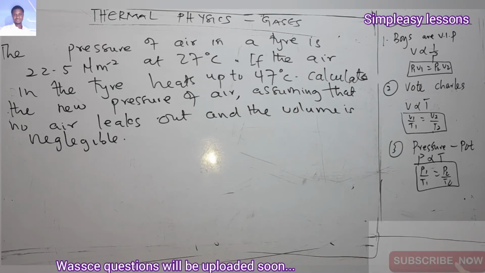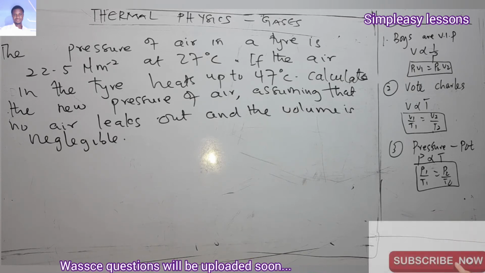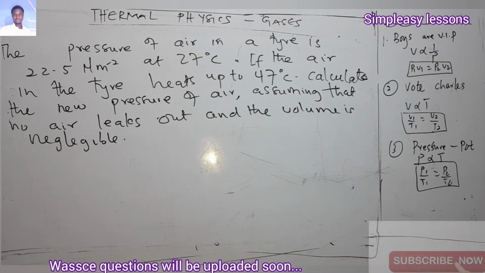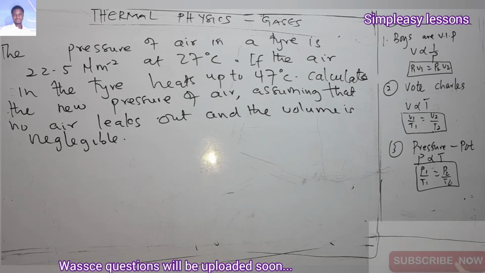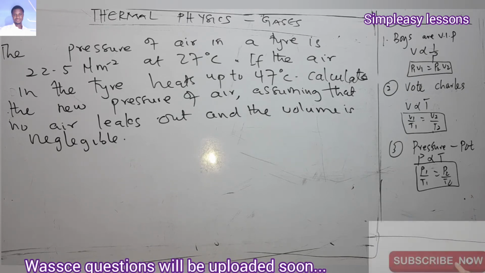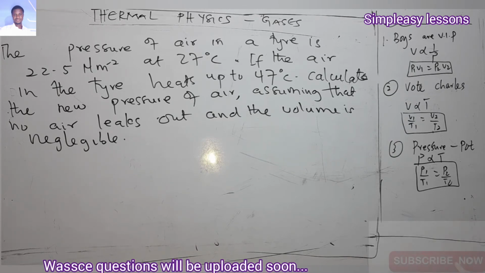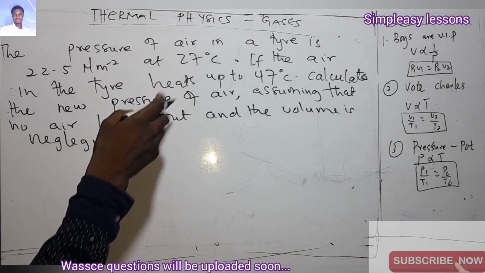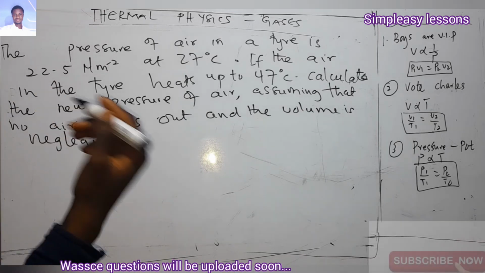So let's take this question under the pressure law. The pressure of air in a tire is 22.5 Newton per meter square at 27 degrees Celsius. If the air in the tire heats up to 47 degrees Celsius, calculate the new pressure of air, assuming that no air leaks out and the volume is negligible. With this particular question, we are using the pressure law because we are only given pressure and temperature.